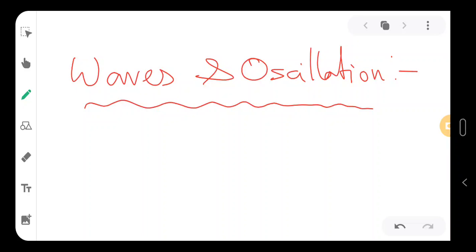Hello everyone. So today we are going to start a new topic, and that is waves and oscillation. Now what do you understand by waves? We are not talking about the waves that we see in our ocean or some sort of big water bodies. Yeah, they have some similarities, and we will be taking that for an example to study waves. But before we start to understand what is wave, we have to understand what is oscillation at first.